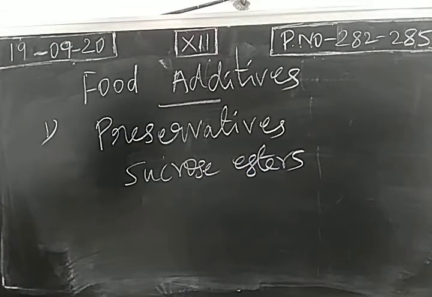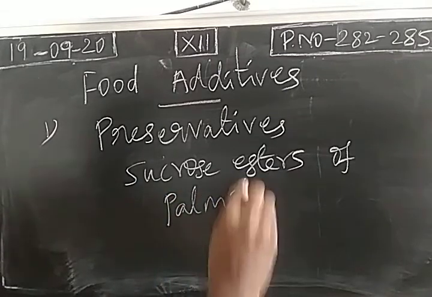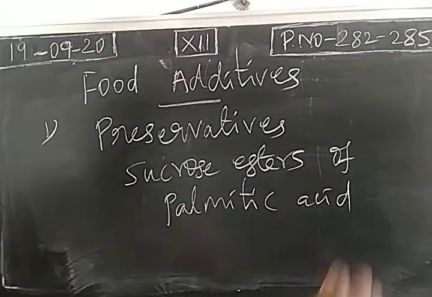These are esters of carboxylic acids like palmitic acid and stearic acid, which are natural fatty acids. Sucrose esters of palmitic acid and stearic acid are very good emulsifiers. These chemical substances are added as preservatives, or we can follow physical methods like sterilization, pasteurization, freezing, dehydration, and also irradiation.